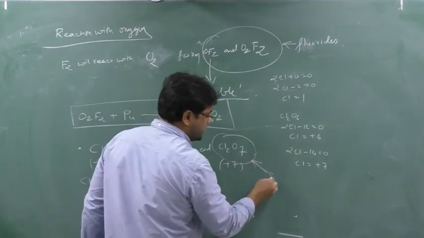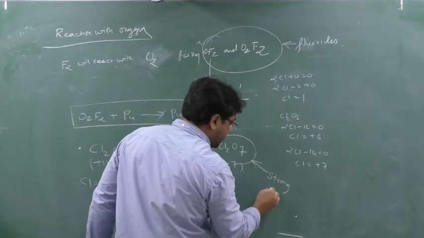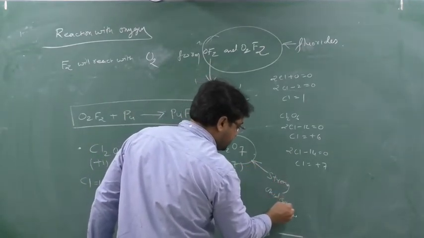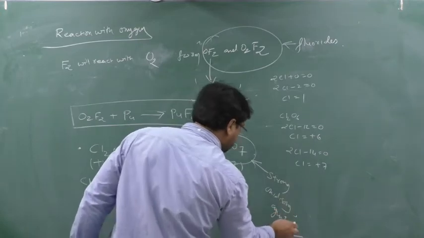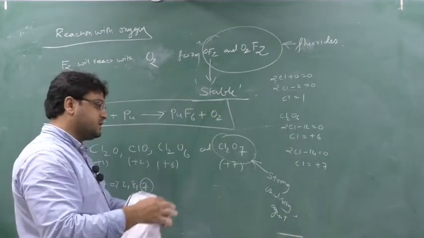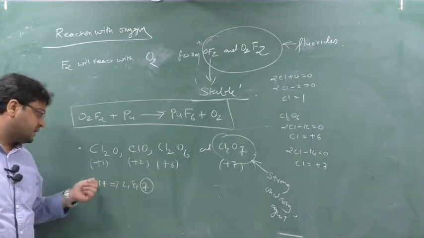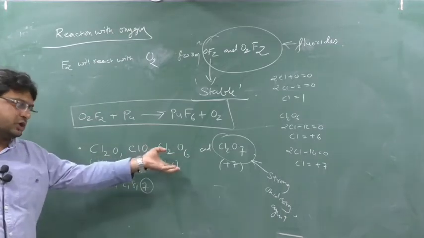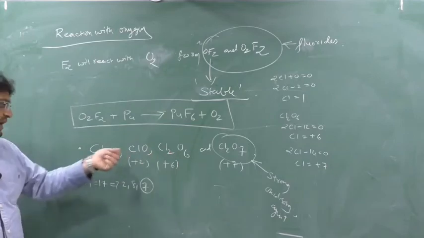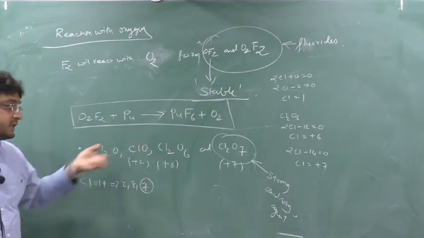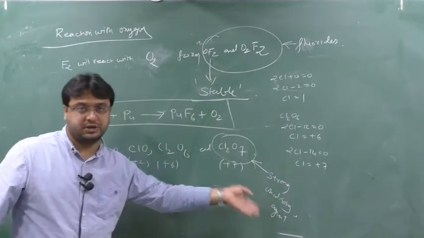So Cl2O7 is a strong oxidizing agent. Write down: Cl2O7 is a strong oxidizing agent. The others are also oxidizing agents, because they will all gain electrons due to their electronegative nature, since no one will give extra electrons. These are also oxidizing agents, but Cl2O7 is a strong oxidizing agent. Clear? Write down.